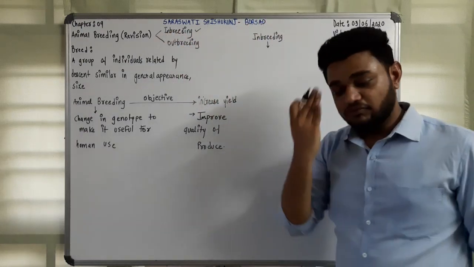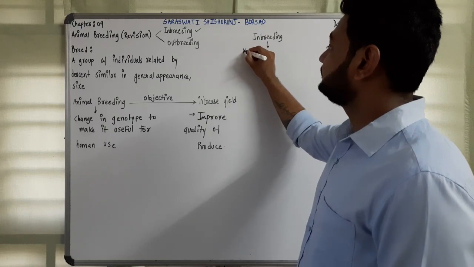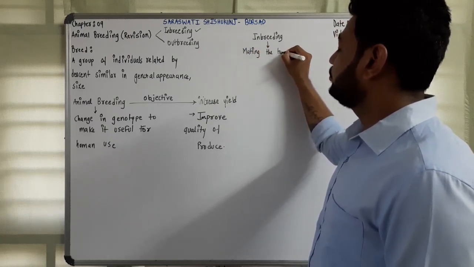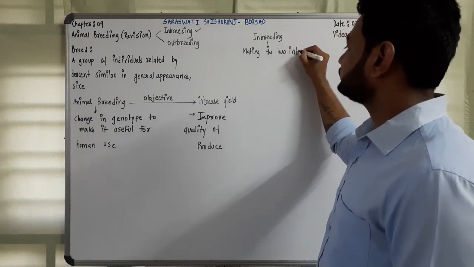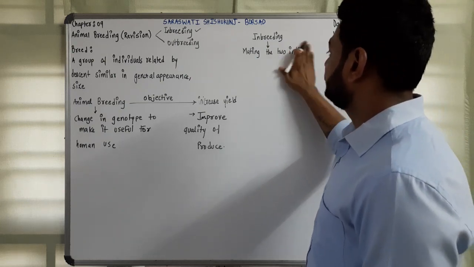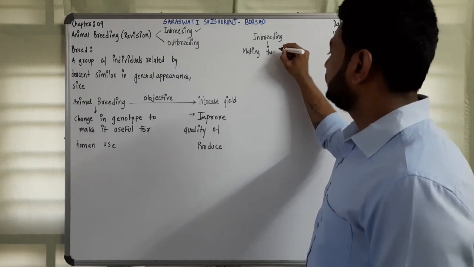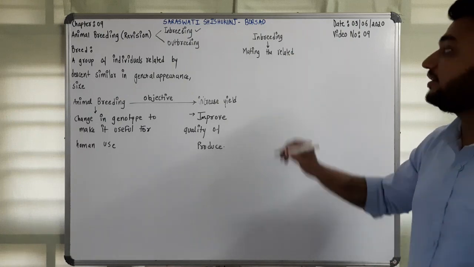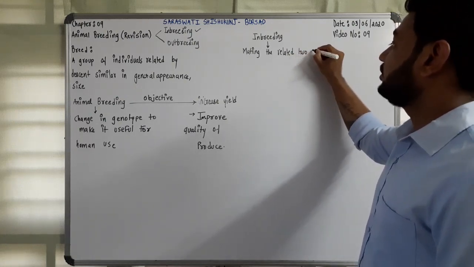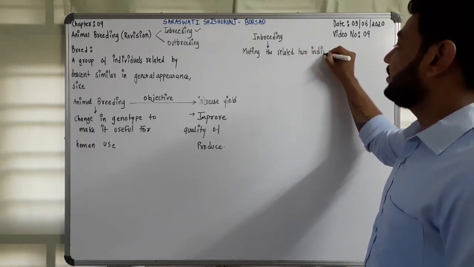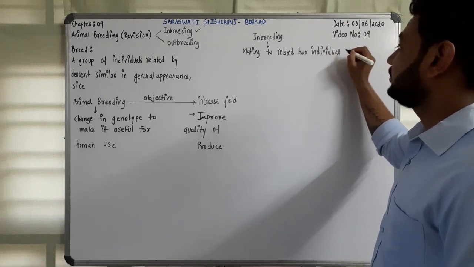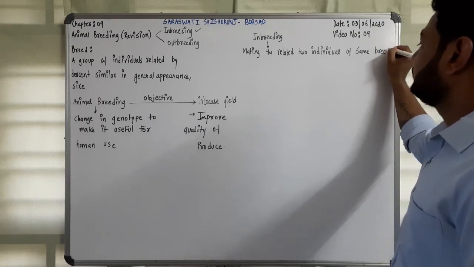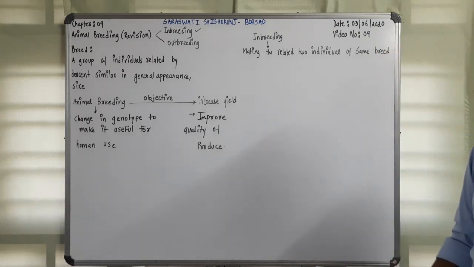So always remember, inbreeding is mating the related individuals of the same breed. The most important word is related. I am also using the words same breed, which means we are not going to change the breed.